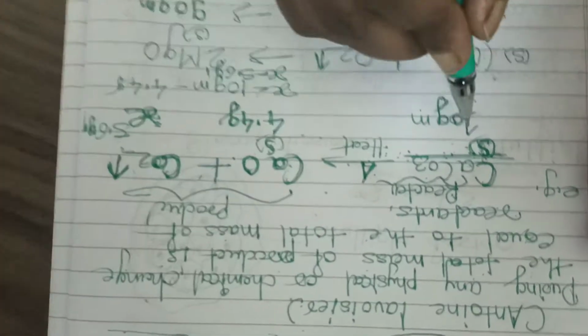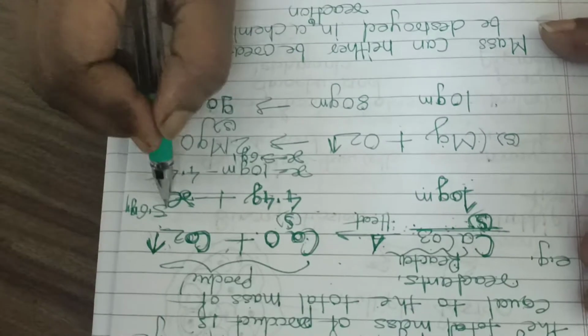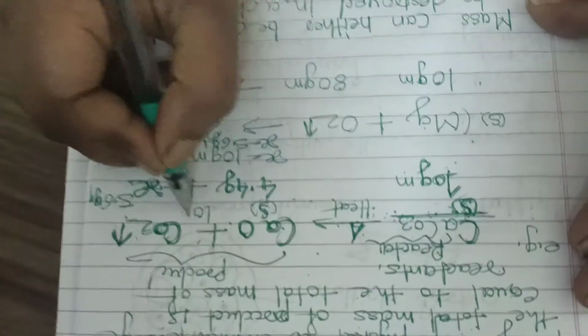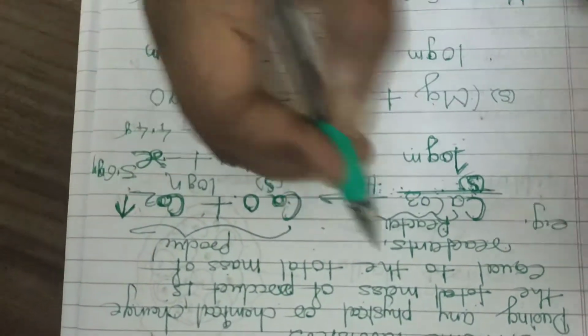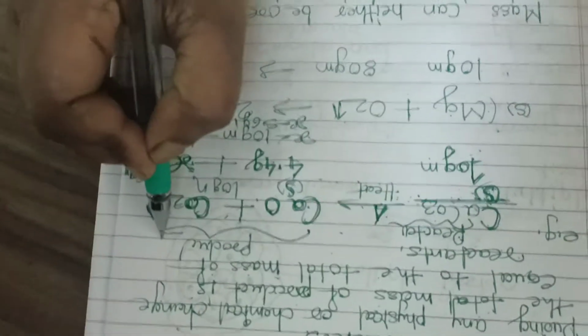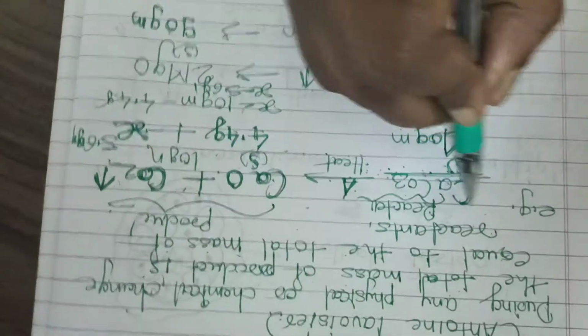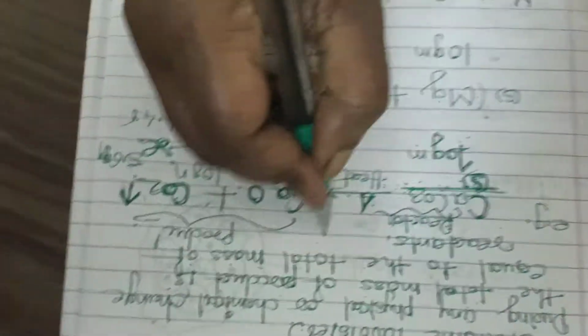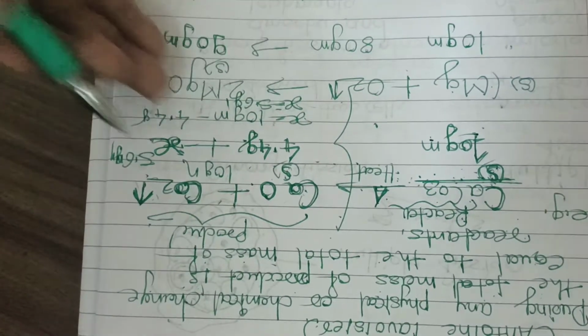So if we see, this is 10 gram, and if we combine this 4.4 and 5.6, it is also going to be 10 gram. That means in any chemical change, the total mass of the product is equal to the total mass of the reactant, because at the reactant side it is 10 gram, and at the product side also it is 10 gram.